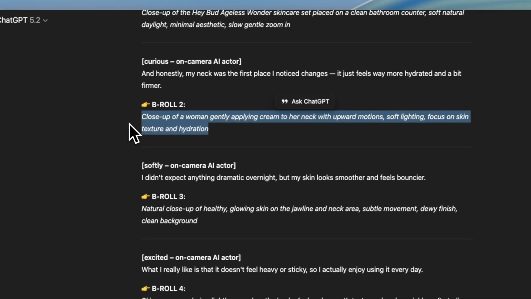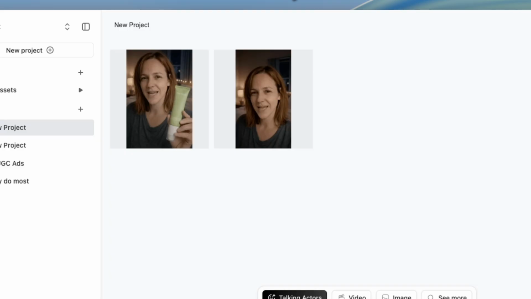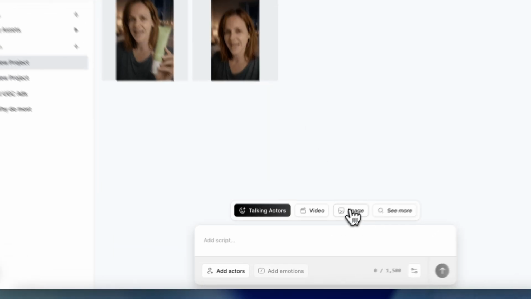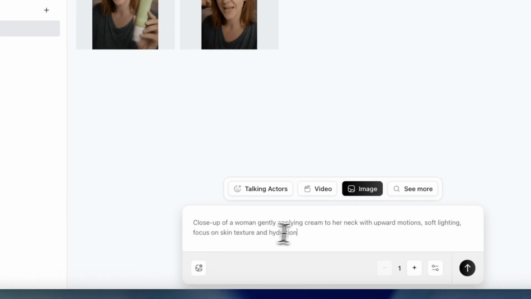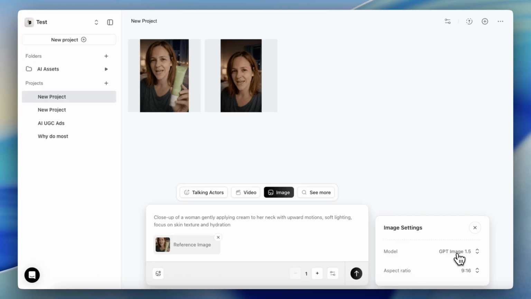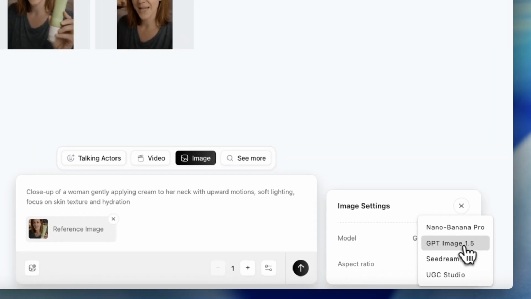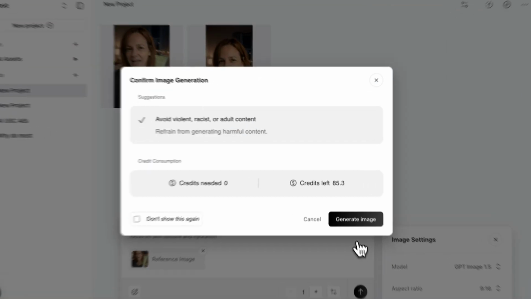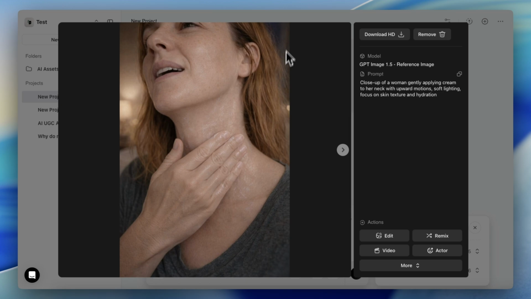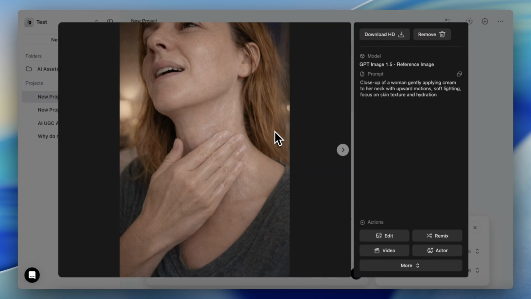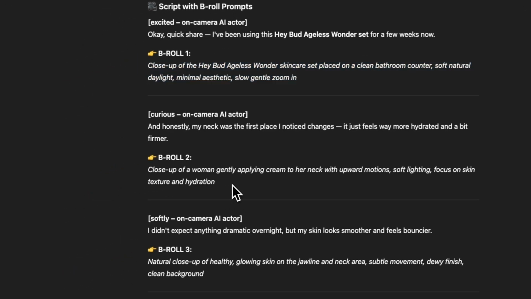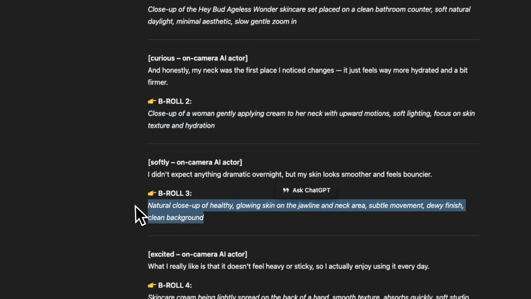So now what I want you to do is copy this one and head back to Arcade AI and head over to the section where it says image, and then copy paste your prompt into this prompt box and then select your actor as the reference photo. Then choose either Nano Banana Pro or GPT Image 1.5 as the model for this one, and then just hit generate. And here is the result, and as you can see, it looks fantastic since it looks exactly like our AI actor. Now just do the same process for every single one of these prompts you got from ChatGPT.